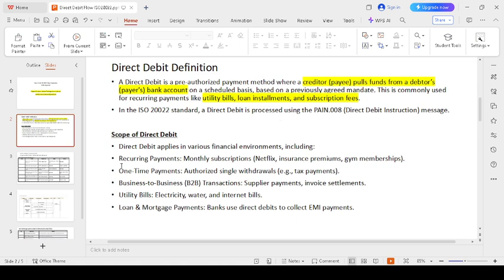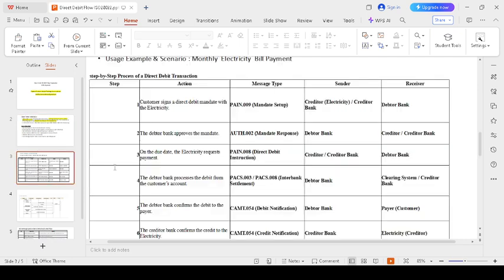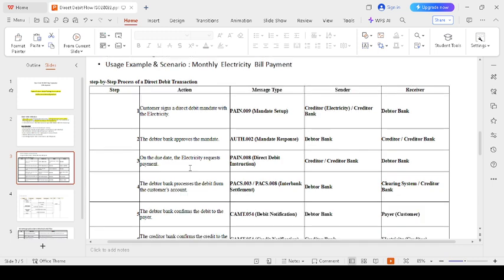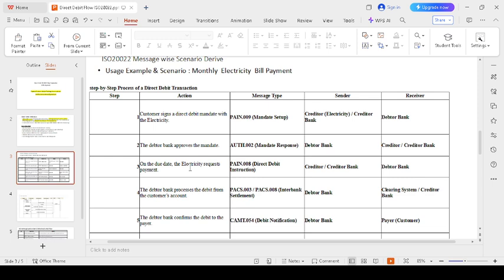Why do we use direct debit payment? Because we avoid late fees. That is the reason the debtor side uses the direct debit feature. What messages are involved in direct debit in the positive scenario? In this example, the electricity corporation collects money from a corporate consumer who is consuming electricity.